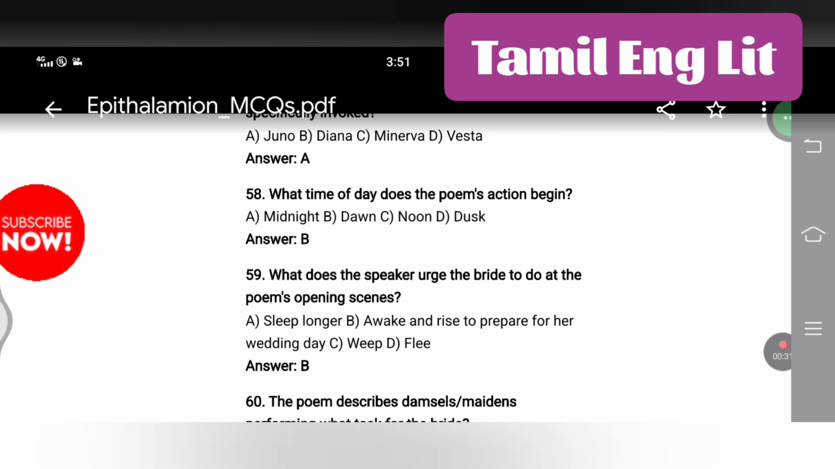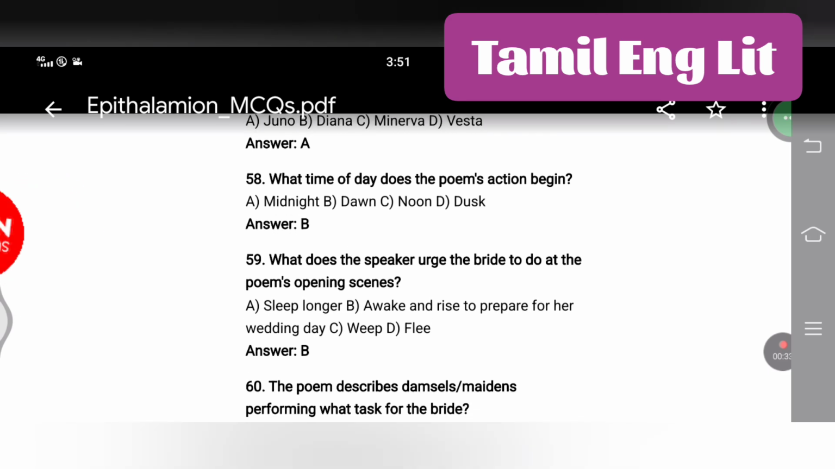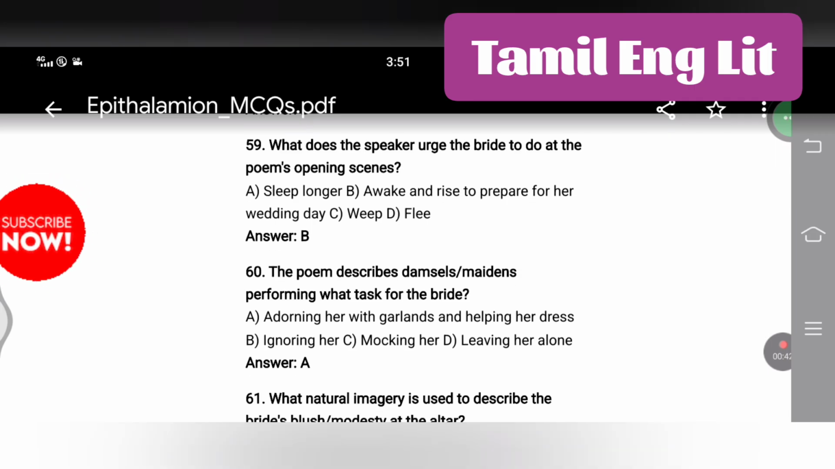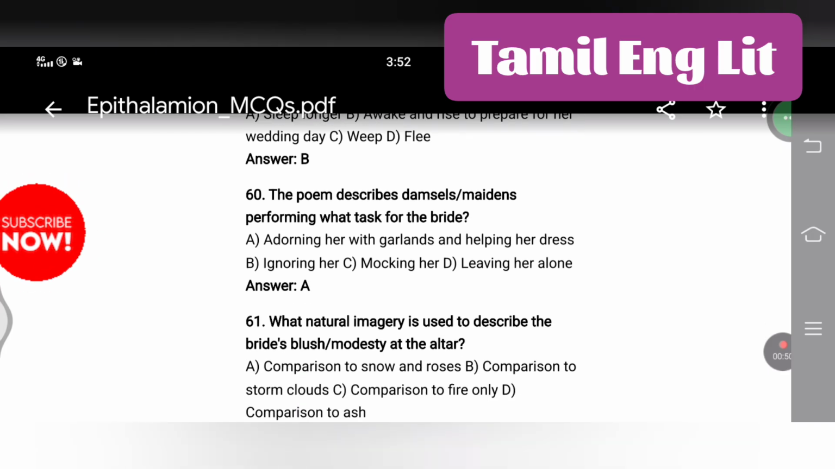Dawn. What does the speaker urge the bride to do at the poem's opening scenes? Awake and rise to prepare for her wedding day. The poem describes damsels or maidens performing what task for the bride? Adorning her with garlands and helping her dress.